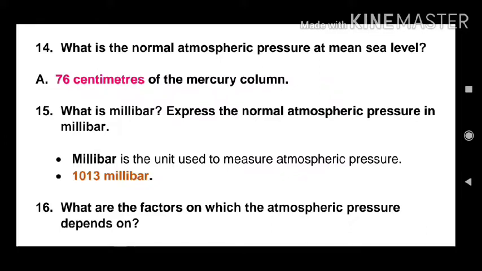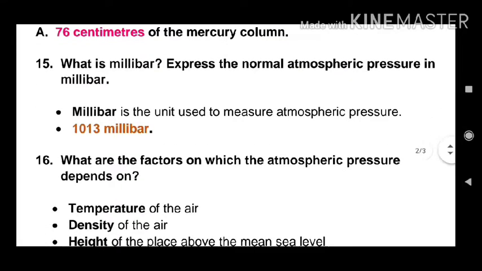Next one is, what is millibar? Express the normal atmospheric pressure in millibar. Millibar is the unit to measure atmospheric pressure. Normal atmospheric pressure in millibar is nothing but 1013 millibar.